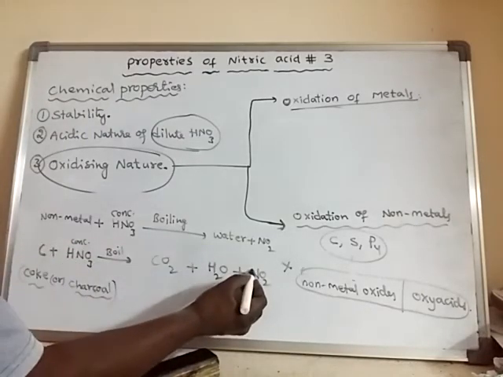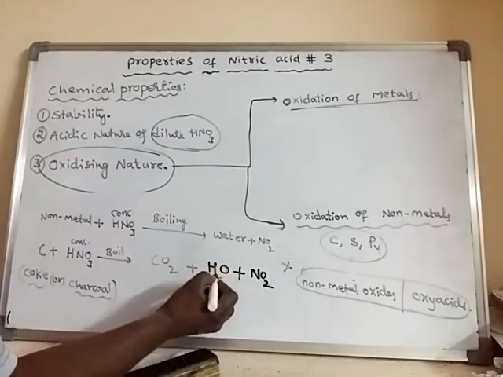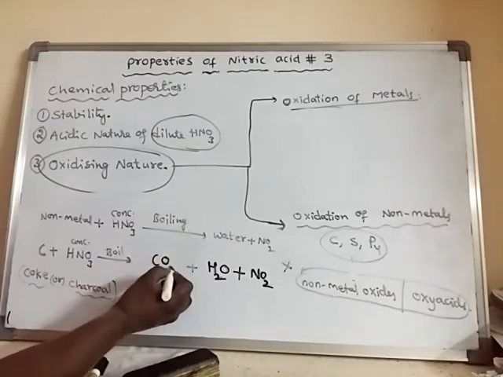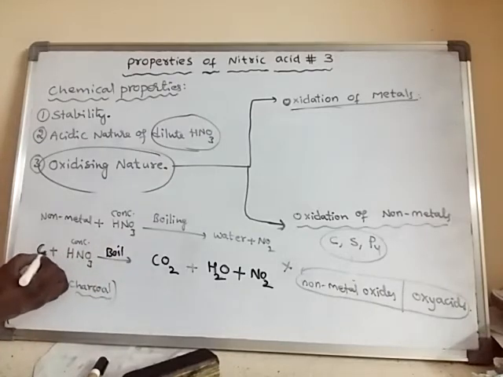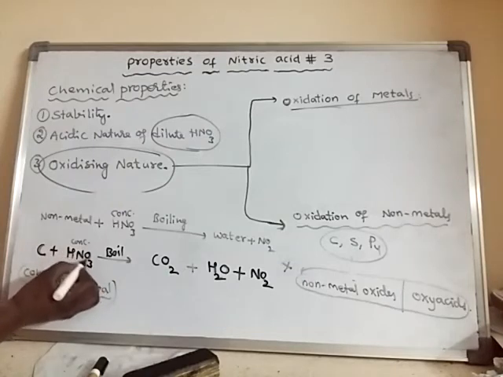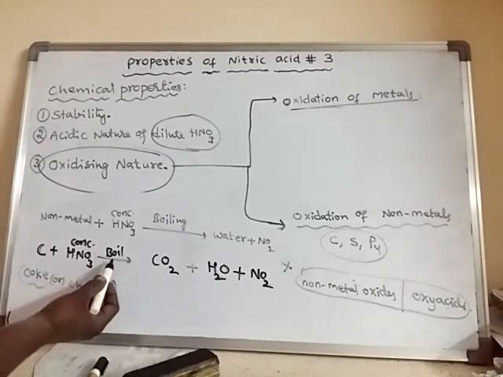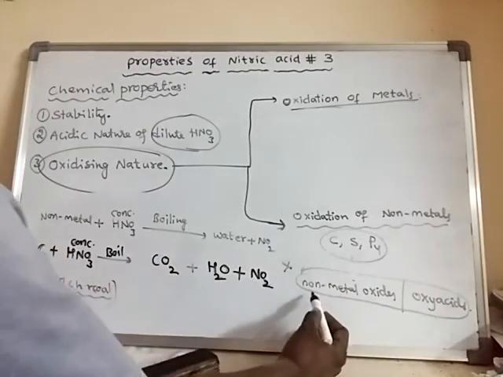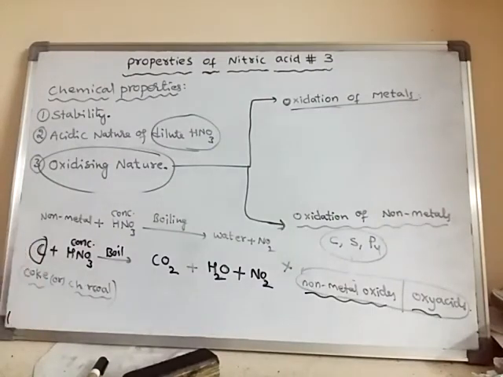It forms nitrogen dioxide, water, and carbon dioxide upon boiling the mixture of carbon and concentrated nitric acid. Generally, upon boiling the mixture we may get either a non-metal oxide or else an oxyacid, depending upon the nature of the non-metal.